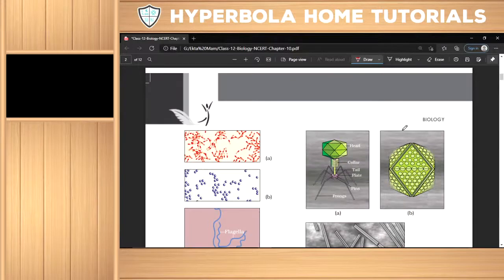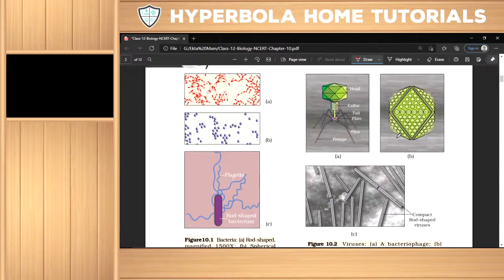All of you know this is a bacteria. How many types of bacteria are there in terms of shape? Are you all connected? Now tell me, answer me please. How many types of bacteria are there in shape?